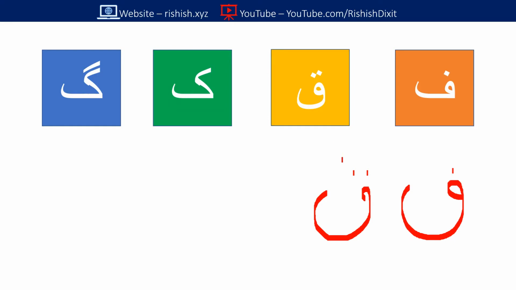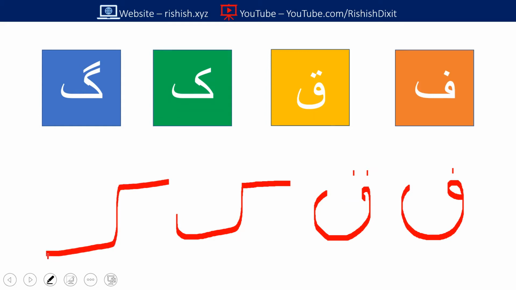Similarly in calf you have this one and this way, and in calf you have this one and this way, right? So just make sure the difference is you have to put one line here, and in the cough and calf you have to put two dots here and one dot here.